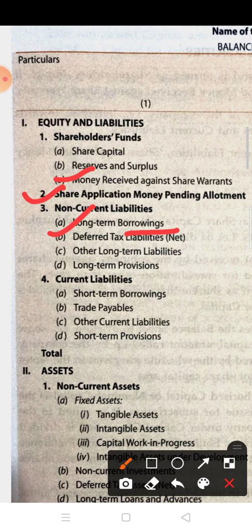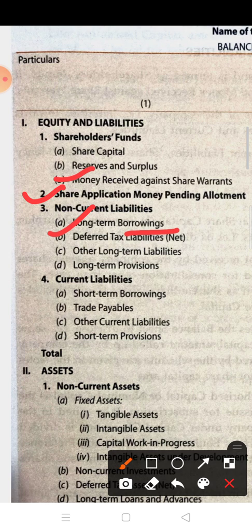Borrowing is classified in two ways: when the loan is repayable after 12 months, it is long-term borrowing, and when it is payable within 12 months, it is short-term borrowing.